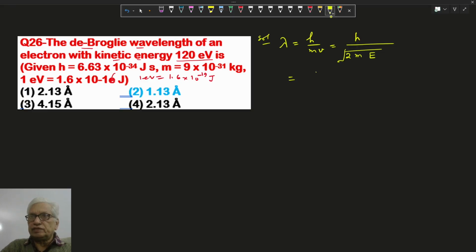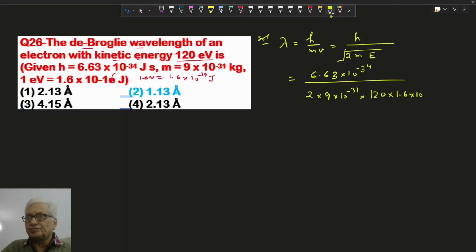We put all the values: 6.63 into 10 to the power minus 34 upon root of 2 into mass of electron 9.1 into 10 to the power minus 31 into energy, 120 electron volt converted into joules.